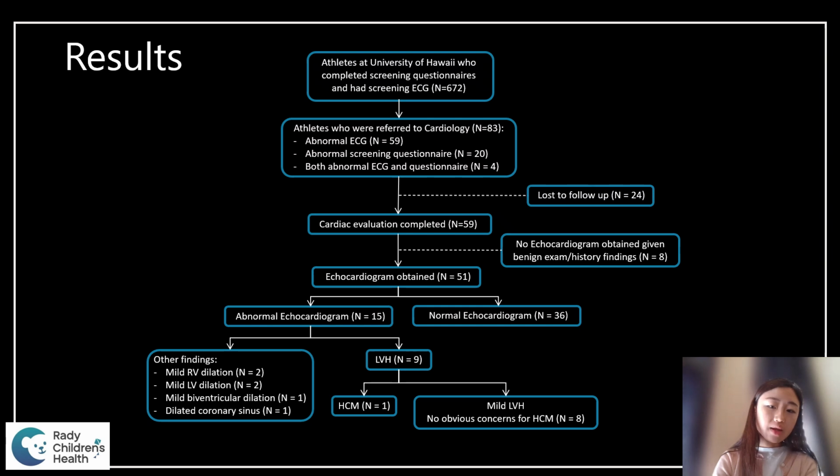Of those, 8 actually did not get any echocardiogram based on the benign history and the physical exam findings. So 51 athletes ended up getting echocardiograms. Of those, 36, which is the majority, actually had normal echocardiograms. Only 9 patients ended up having LVH, and only 1 patient had pathologic diagnosis of hypertrophic cardiomyopathy. The 8 patients only had mild LVH that were not concerning for hypertrophic cardiomyopathy, and some other benign findings that we saw that were classified as abnormal echocardiogram in this patient population were ventricular dilation and dilated coronary sinus, which is pretty nonspecific.